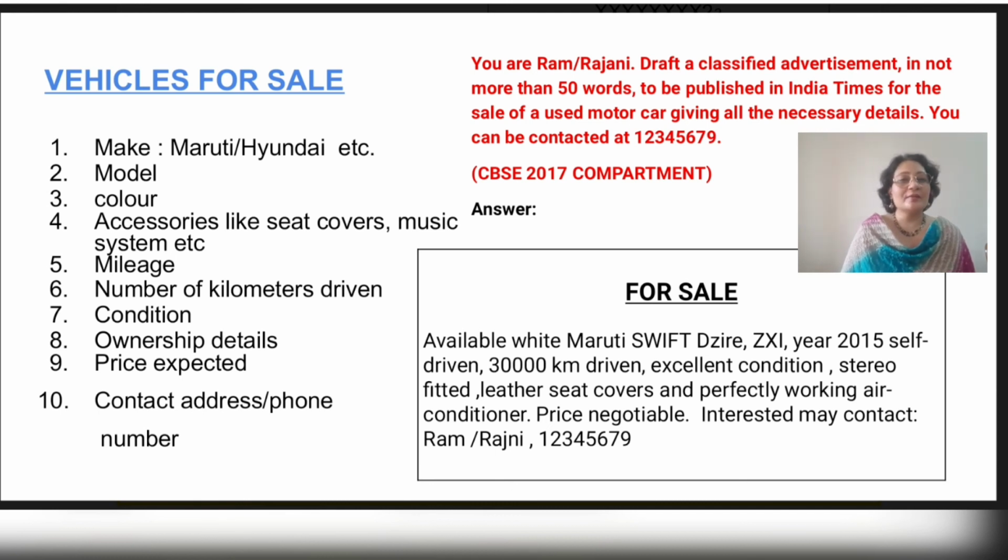You are Ram Rajni. Draft a classified advertisement in not more than 50 words to be published in the India Times for the sale of a used motor car, giving all the necessary details. You can be contacted at and the phone number has been provided. We started with the heading for sale and we begin the content with the word available.